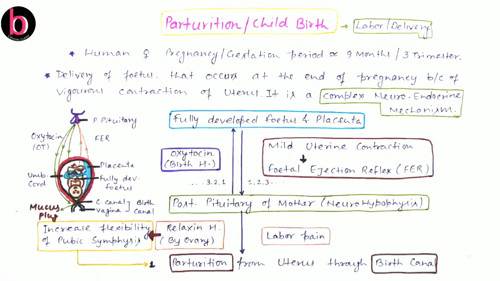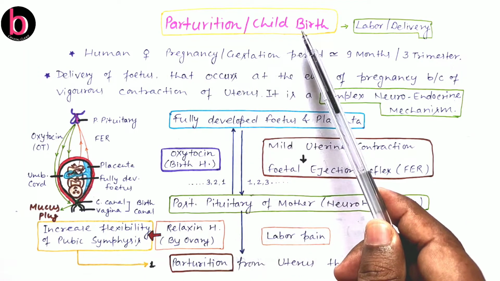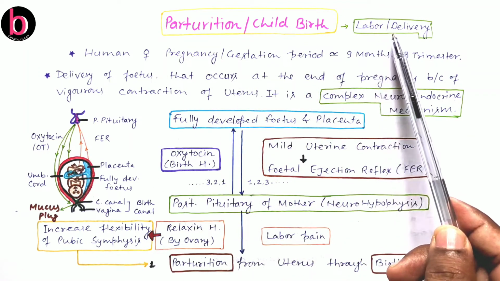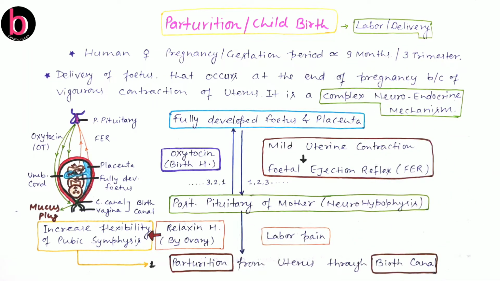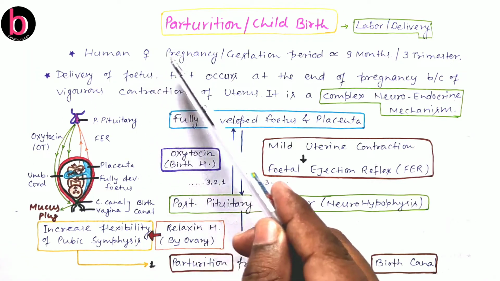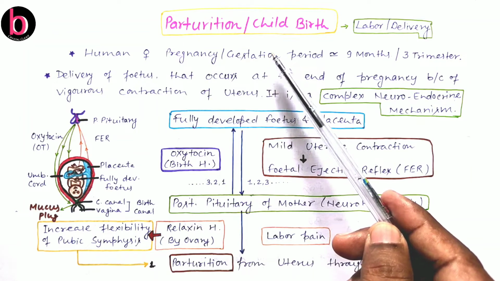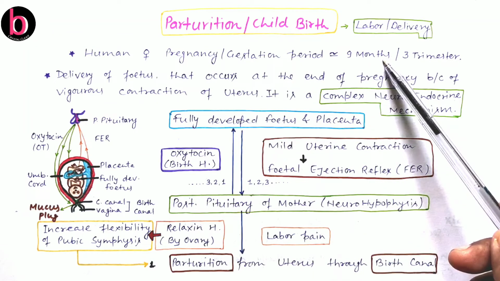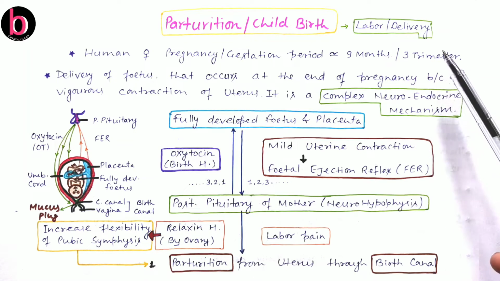Hello friends, in this video lecture we will discuss parturition and lactation. Parturition is also known as childbirth, and in general we can also use the terms labor or delivery for parturition. As we already know, in the human female, the pregnancy or gestation period, that is the period of embryonic development, ends after 9 months or 3 trimesters. Each trimester is of 3 months.